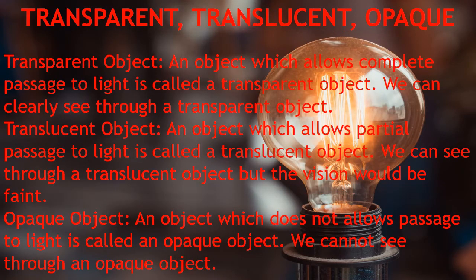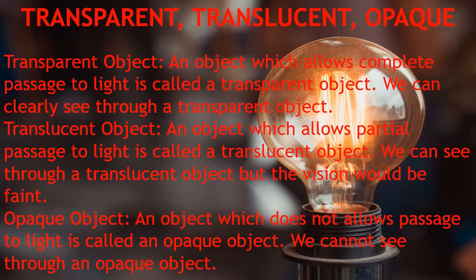Transparent, translucent and opaque. Transparent object. An object which allows complete passage to light is called a transparent object. We can clearly see through a transparent object. Translucent object. An object which allows partial passage to light is called a translucent object. We can see through a translucent object, but the vision would be faint. Opaque object. An object which does not allow passage to light is called an opaque object. We cannot see through an opaque object.